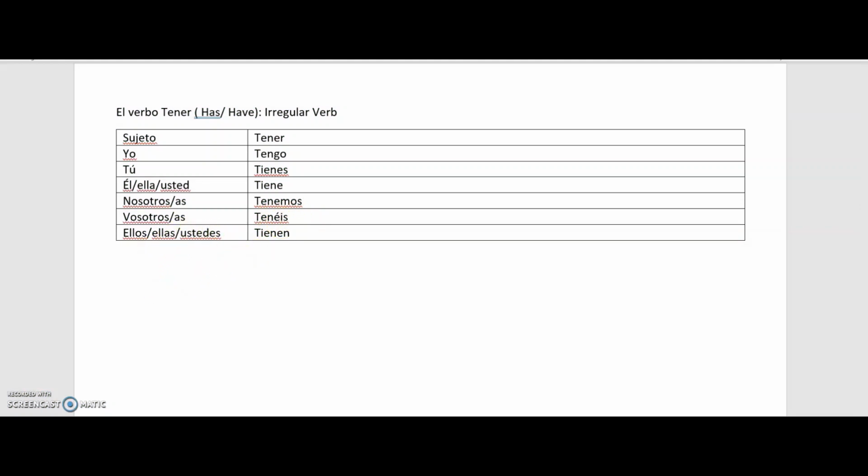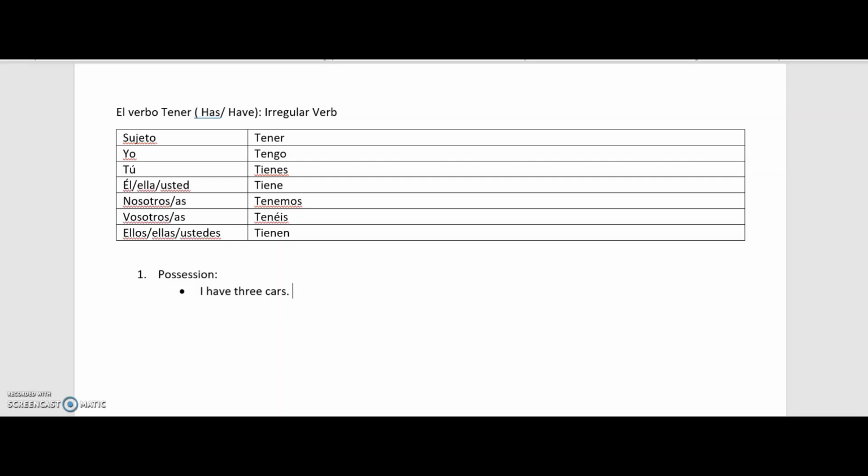Where do we use the verb tener? So the first usage of the verb tener, as the name suggests, is to tell the possession, whether you have something, whether you possess something. What I mean by that is the direct possession. For example, I want to say, I have three cars.